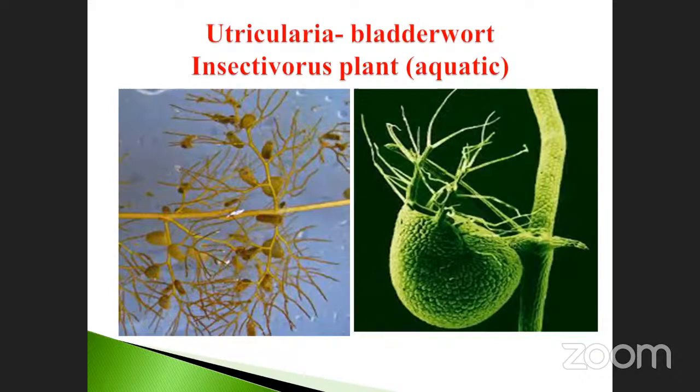What is meant by insectivorous? Why is it called an insectivorous plant? It eats insects. So it eats insects. Why does it eat insects? Anybody? Why does it eat insects? Anybody else have an idea? Because I will answer you. Because they will grow only in the lack of nitrogen. Due to the lack of nitrogen,